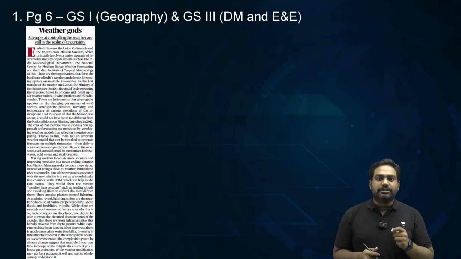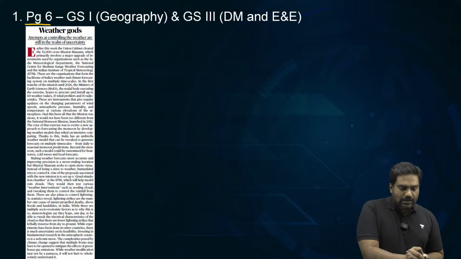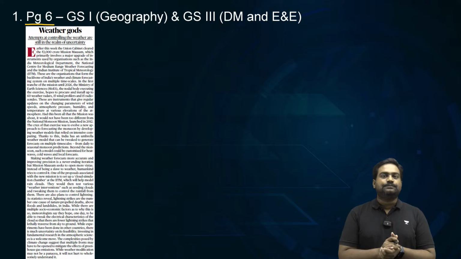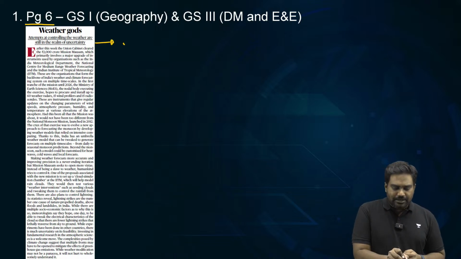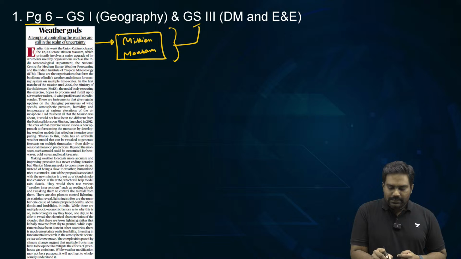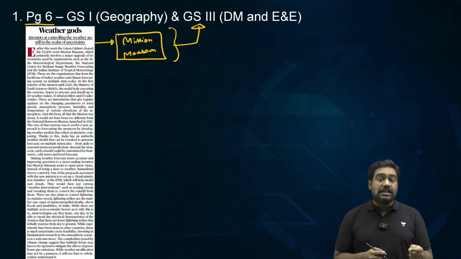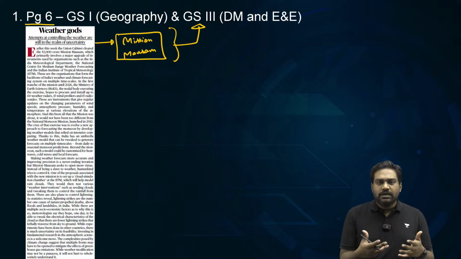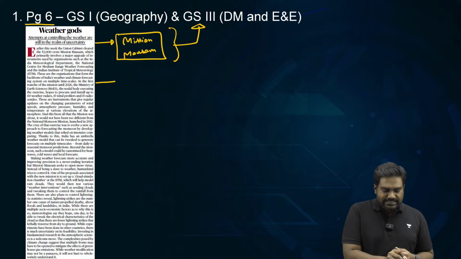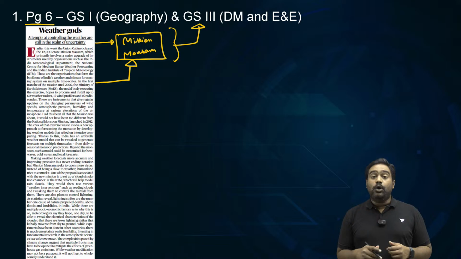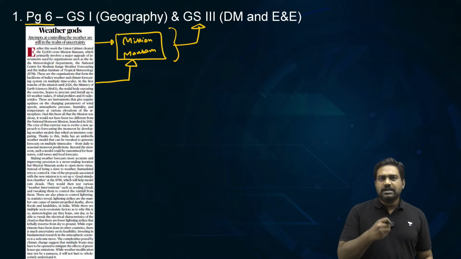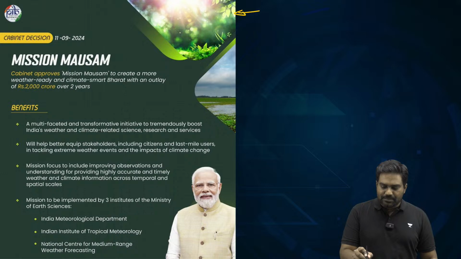Now let's get started with the analysis of the Hindu newspaper by looking at this editorial from page number 6. This article is related to Mission Mausam that was recently approved by the Union Cabinet. If you remember, just the other day, we spoke about Mission Mausam under the prelims section. We just understood what the mission is about. So today we have a detailed editorial that explains the significance of the mission and how it could benefit India. So let's carry out a detailed analysis of this important topic.